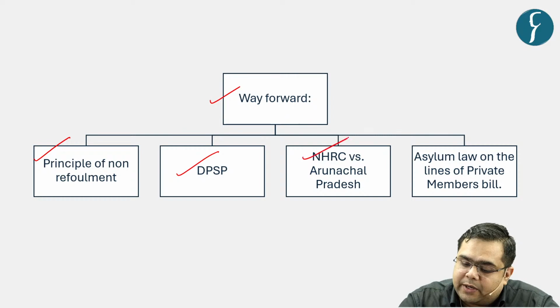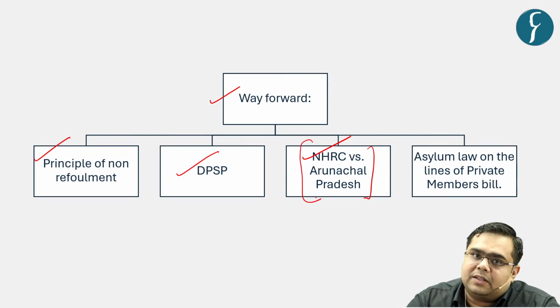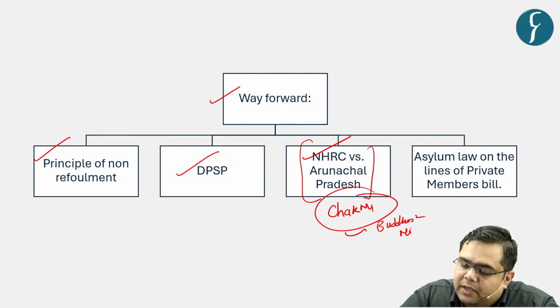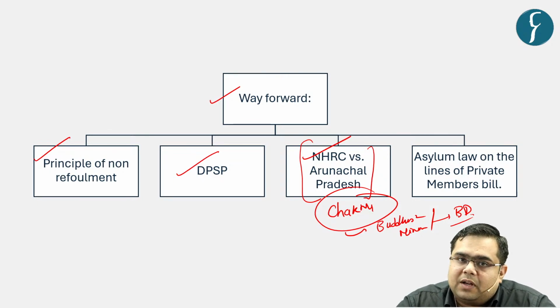Next is with respect to the Supreme Court opinion in the NHRC versus Arunachal Pradesh case. This was a case in the context of Chakma tribes, right? Chakmas are Buddhist people, a Buddhist minority in Bangladesh. When they faced persecution, they came and settled in Arunachal Pradesh, but because of demographic issues with the local tribes, there were challenges in assimilation.